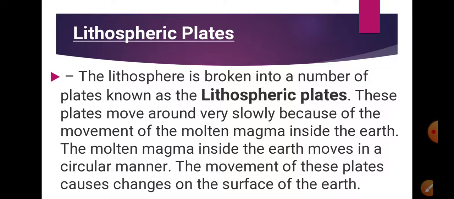It moves in a circular manner, and the movement of these plates causes changes on the surface of the earth. Did you understand that due to this molten magma moving in a circular manner, plates move, and this plate movement causes the change on the surface of the earth?